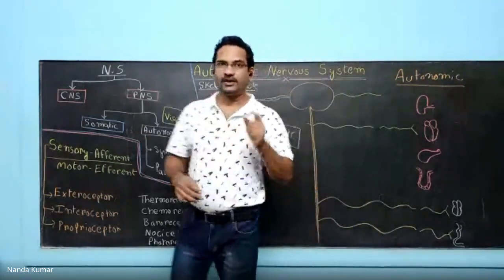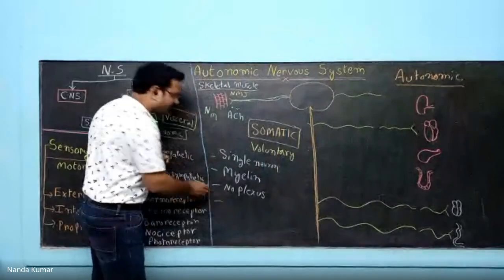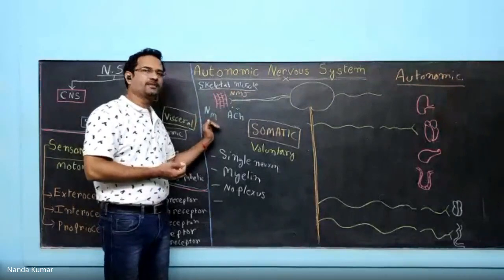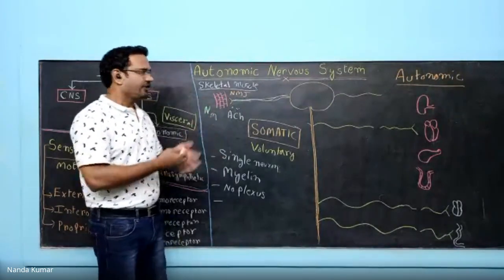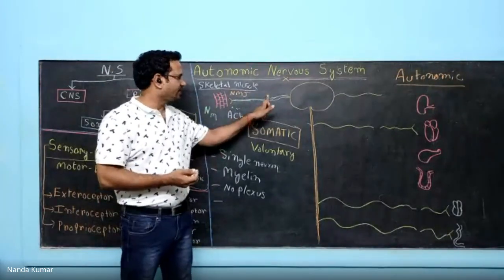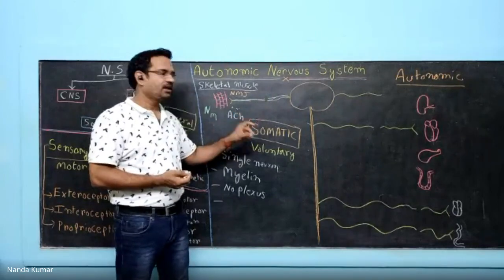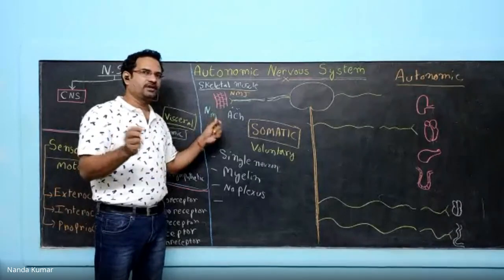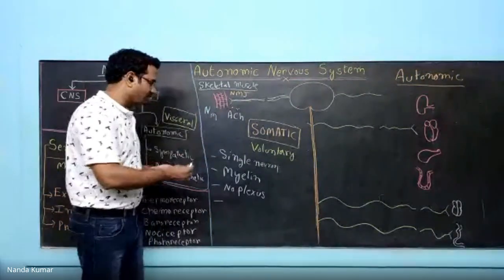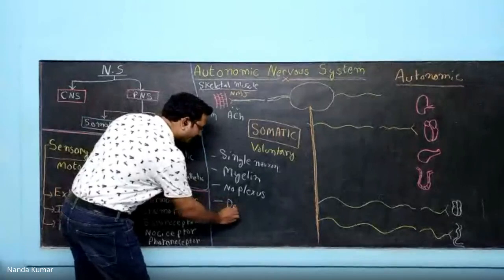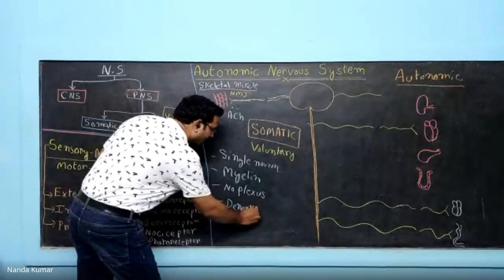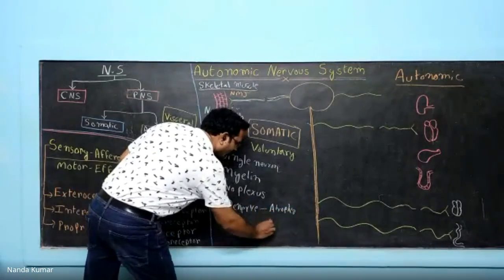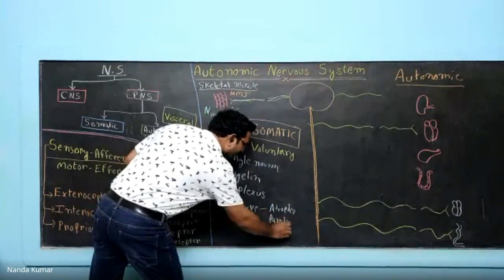Now, the next one, and the important one. See, we have already seen the neurotransmitter is acetylcholine. The receptors are nicotinic muscular. But the important one is, if by chance this nerve is cut, if this neuron is cut, the peripheral organ, the skeletal muscle, will not work. It undergoes atrophy. So it is called denervation. Denervation results in atrophy, paralysis. Atrophy and paralysis.